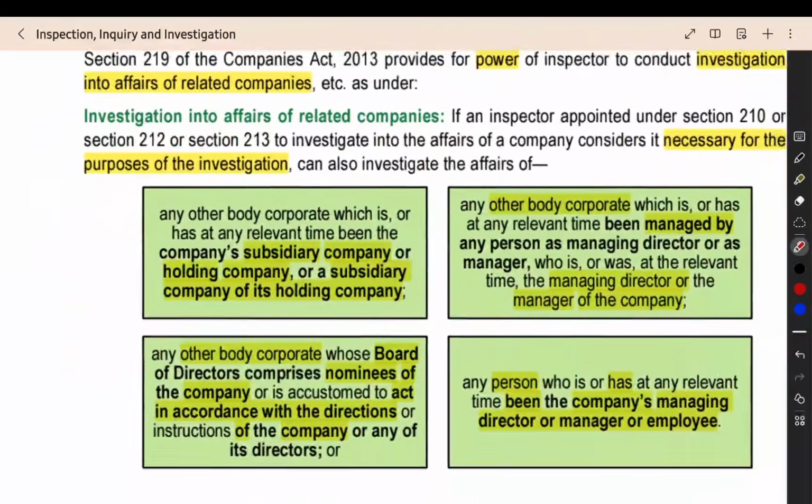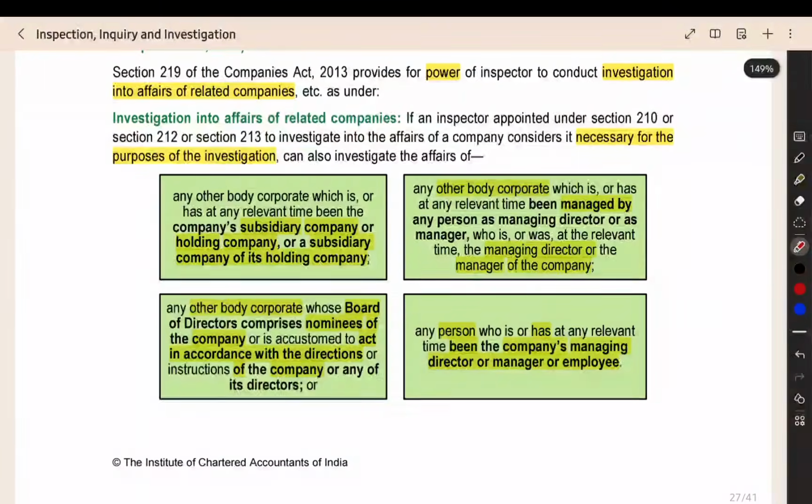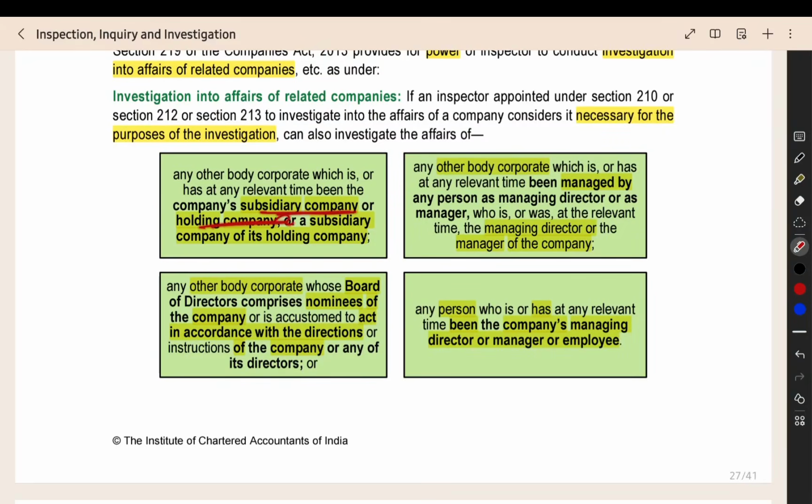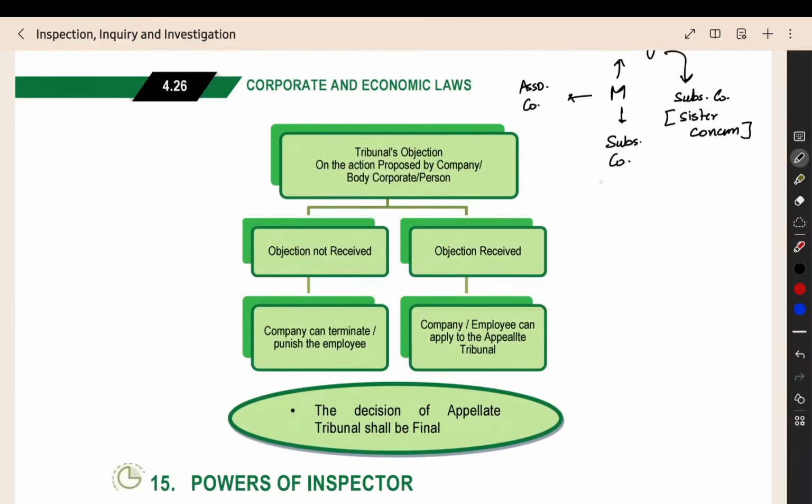That is the section. So if the investigating officer thinks that it is necessary for the investigation, they can also investigate into the affairs of the subsidiary company, holding company, or the sister concern, or any other body corporate managed by the same managing director or manager. So, any other body corporate we are having, that body corporate is managed by the main company manager or MD.